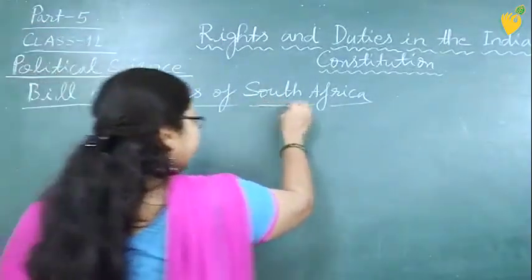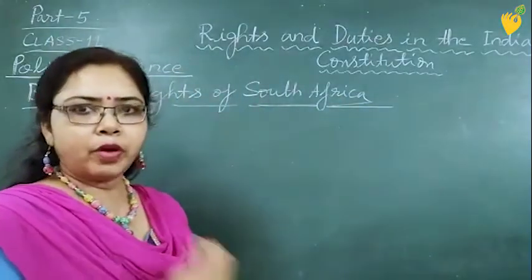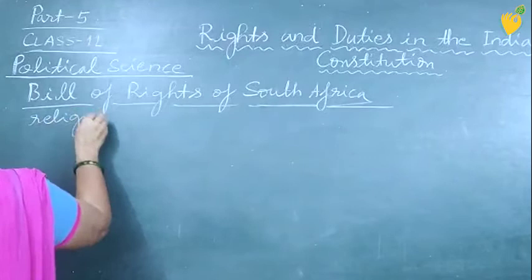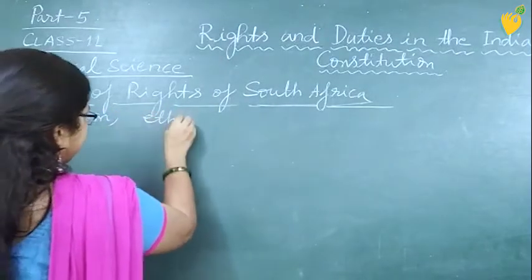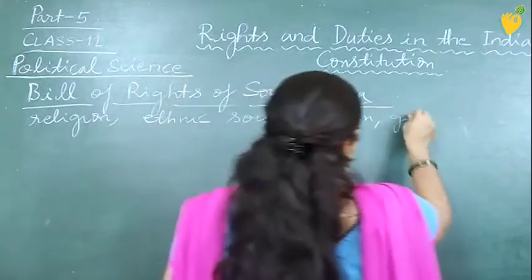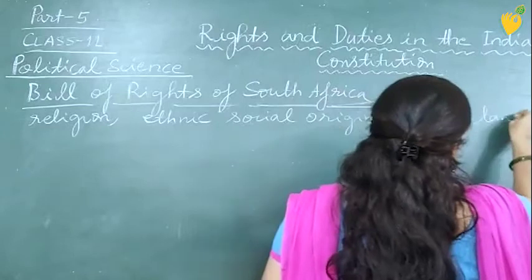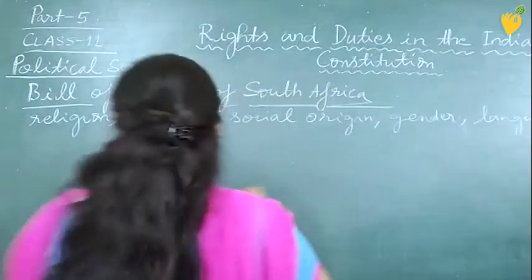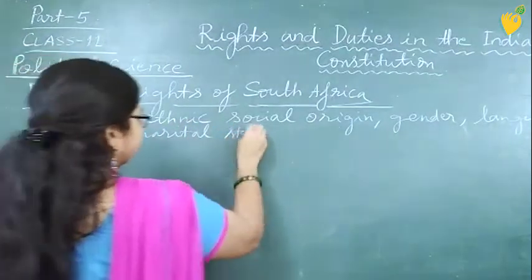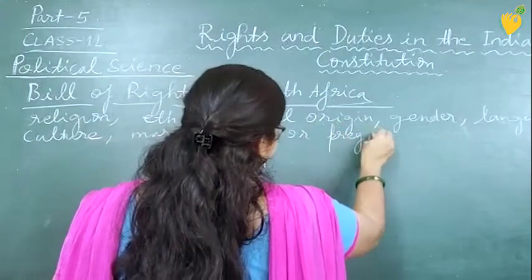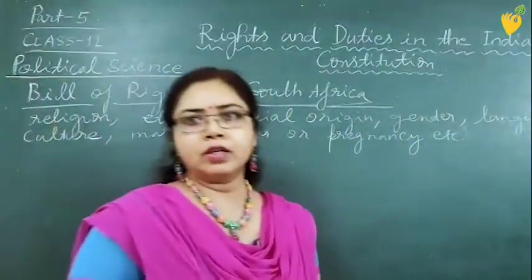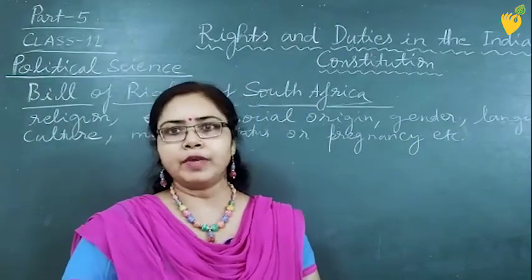In the Bill of Rights of South Africa, the most important thing is that it prohibits discrimination on the basis of religion, then ethnic or social origin, gender, language, culture, marital status, or pregnancy, etc. It means all these grounds have been given in the Constitution of South Africa, so that no one can discriminate on the basis of any of these grounds.